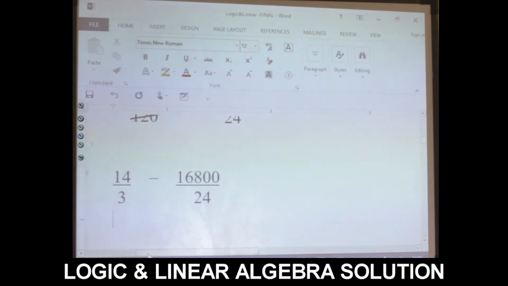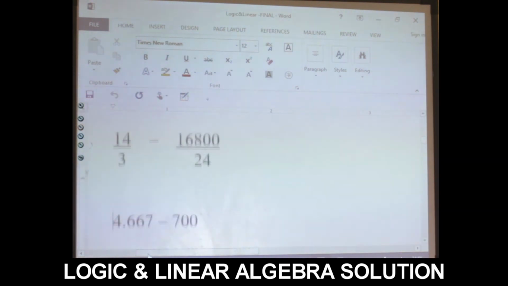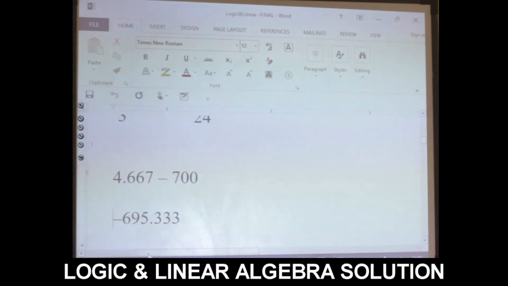Here we have 14 over 3 minus this. Let us divide 14 over 3. Write the answer separately, and also divide 16,800 divided by 24. Write the answer separately, then subtract them from each other. You will derive your answer. Here is the answer: 4.667 minus 700. We have minus 695.33.